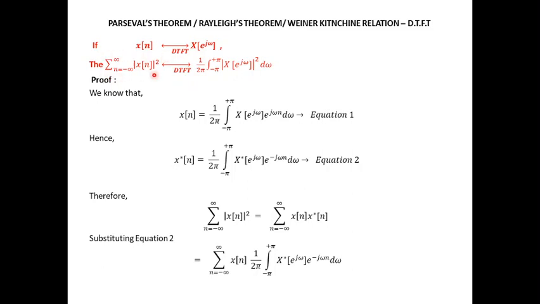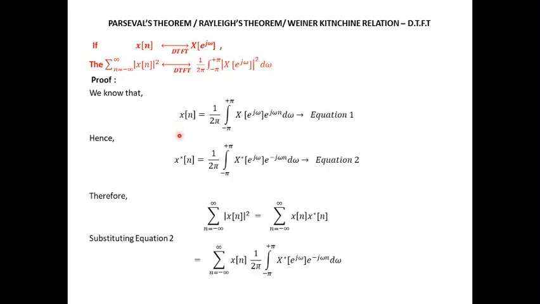We have seen in unit number 1 itself that the energy contained in time domain can be represented as summation n equal to minus infinity to infinity modulus of x of n the whole square. This energy can be equivalently represented in the frequency domain as 1 by 2 pi integration minus pi to pi modulus of X of e power j omega the whole square d omega.